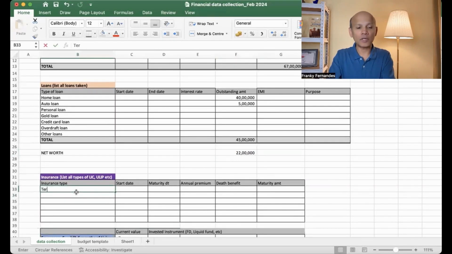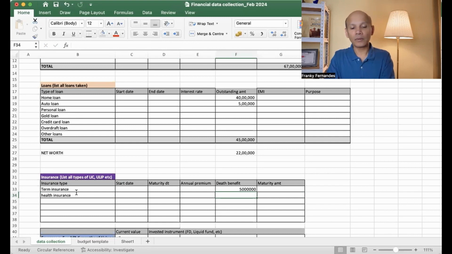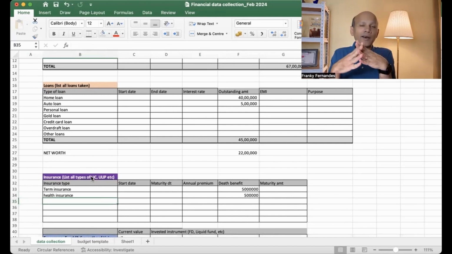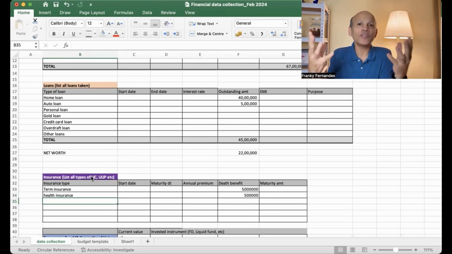Once you have entered your assets and your liabilities, now you can enter your insurances. For example, you have a term insurance of probably 50 lakhs. You can enter here. Then a health insurance of maybe 5 lakhs. And invariably, there are our friends or our relatives who will sell us some policies.